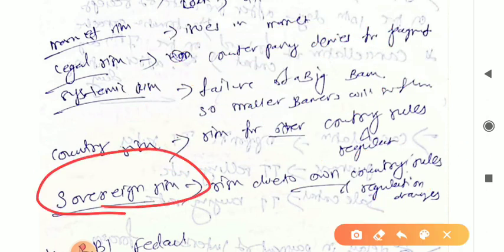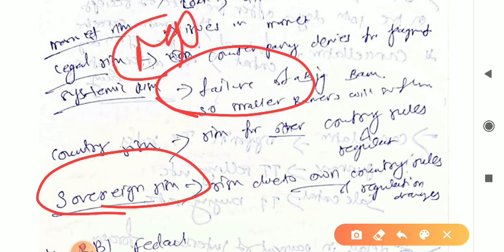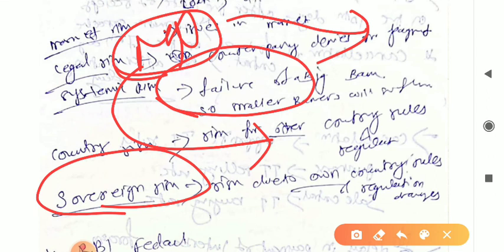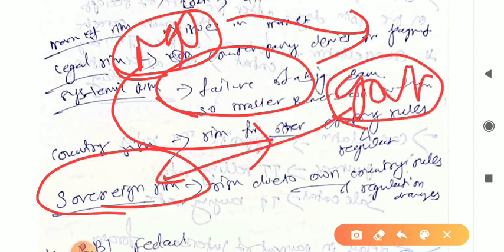Sovereign risk in India: if the Indian government is there, and due to government changes something happens or whatever the government policies are, then that will create sovereign risk due to own country rules, right?